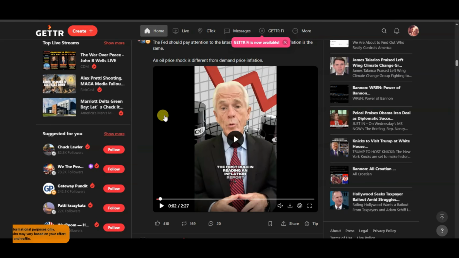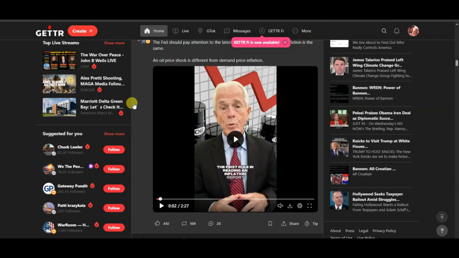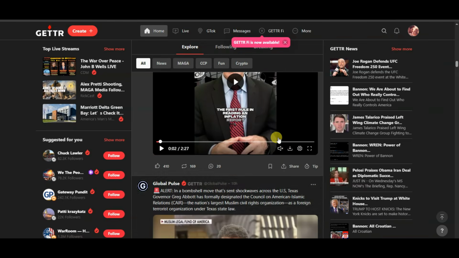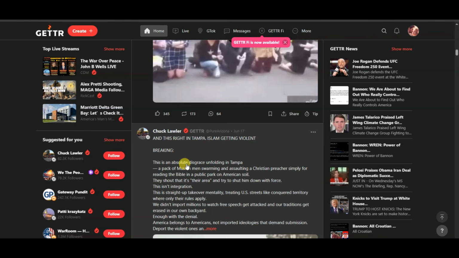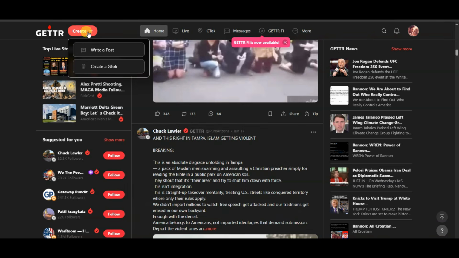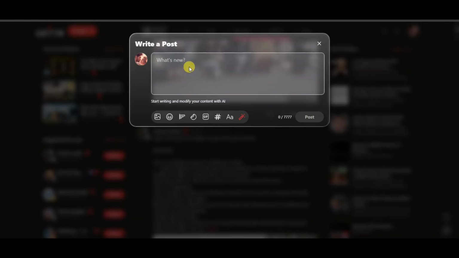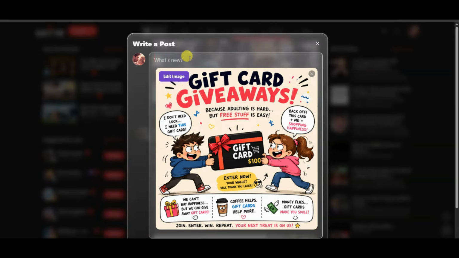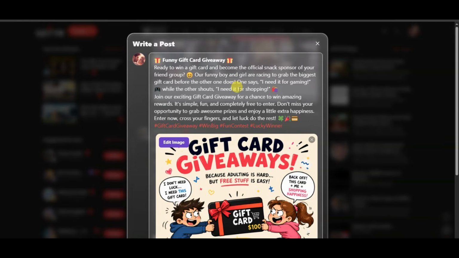Guys, first of all, you will have to create account on this platform. You can create account using your email address. Here you can see lots of people have created posts on this platform. After creating account, you can click on create button. Now you can click on write a post button. First of all, I'm going to upload your image. Click on image. You can select your image. Click on open button. Now I'm going to type here some text. You can type here some attractive text.